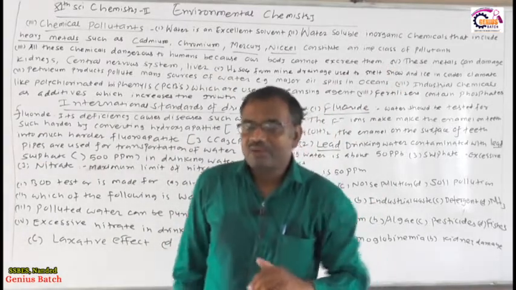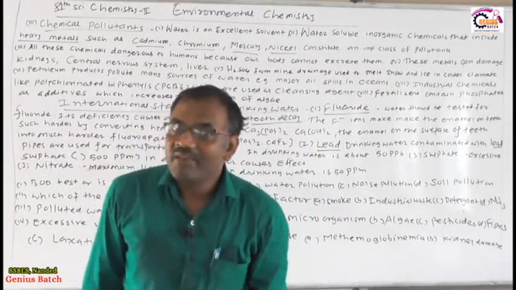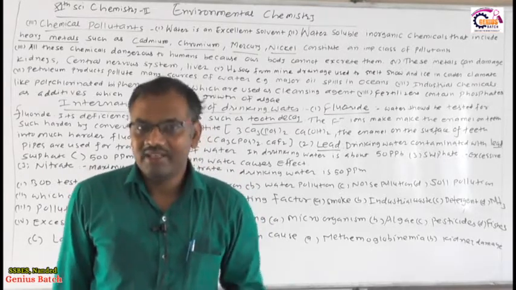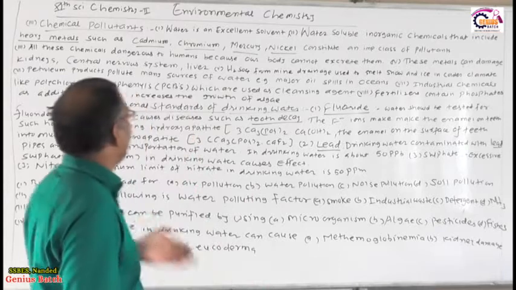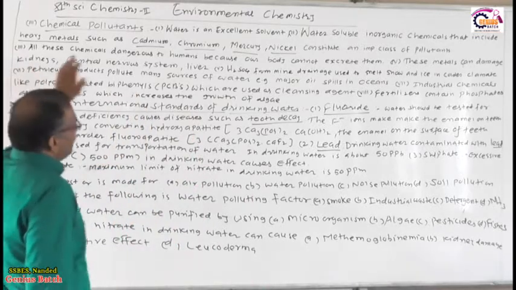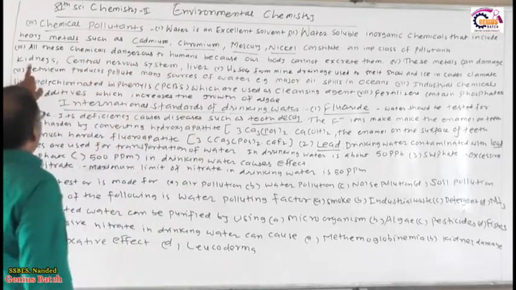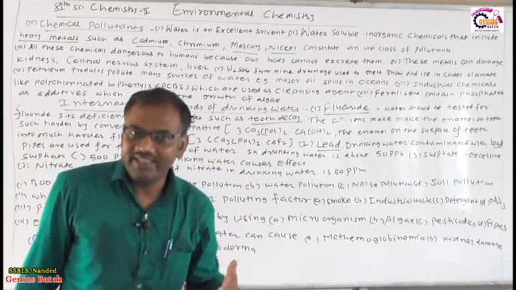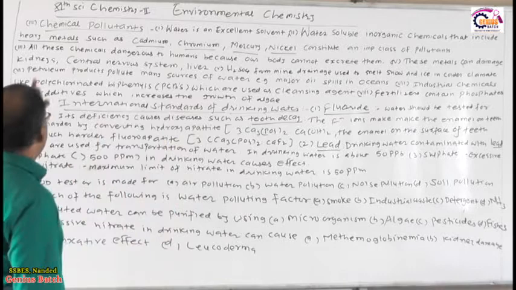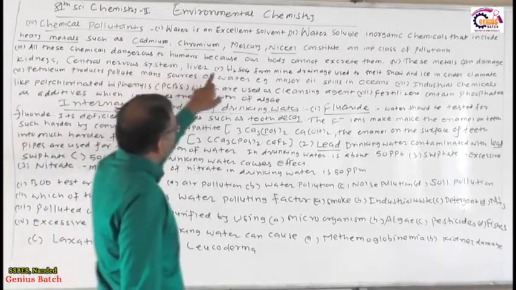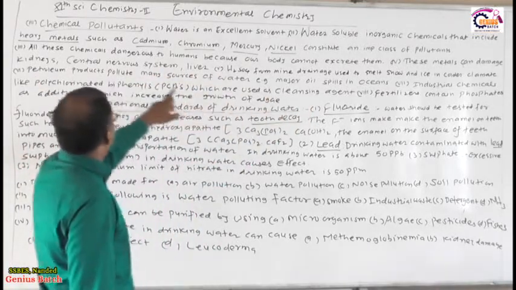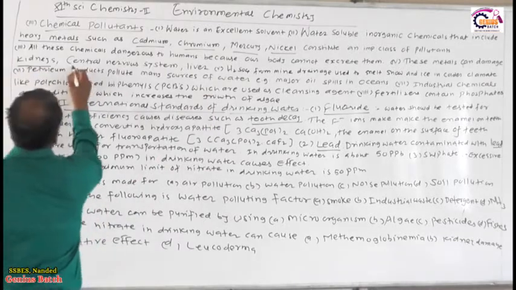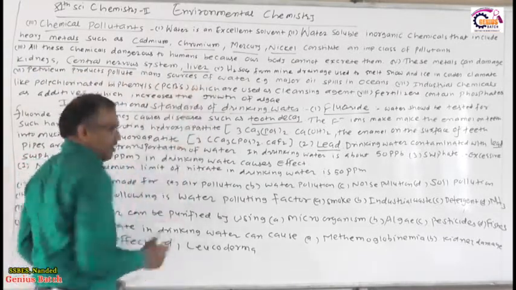If these heavy metals are not excreted from the body and remain in the body, what will happen? They cause different diseases. What happens if they are deposited in the kidney? The kidney will get damaged. These metals damage the kidney, our central nervous system, and our liver.